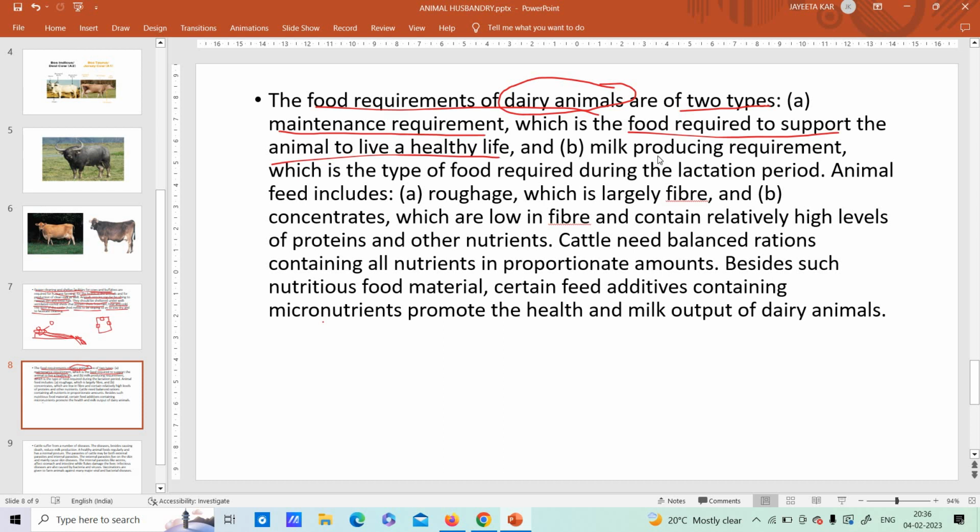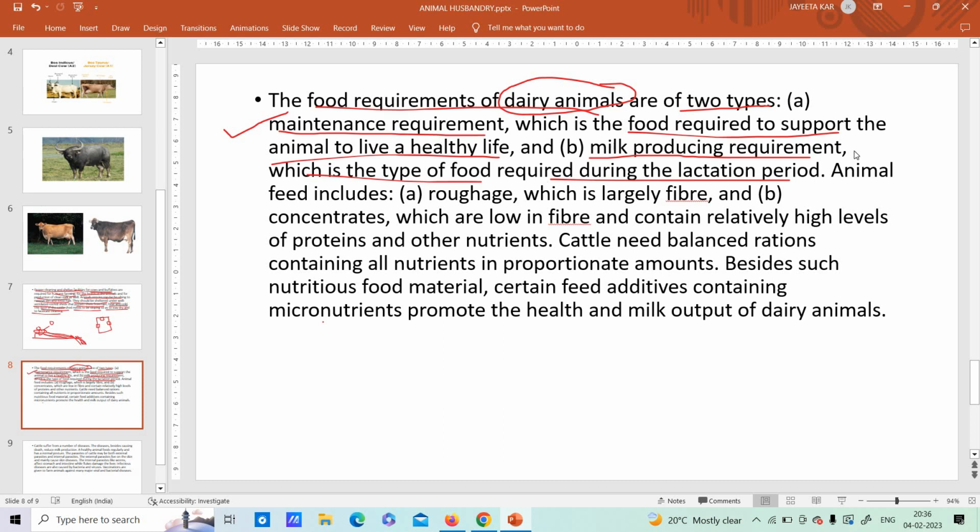And also, so that the milk production is good, they require a different type of food, milk producing requirement, which is a type of food required during the lactation period. So number one is for the normal health and hygiene, they require food that is called a maintenance requirement.